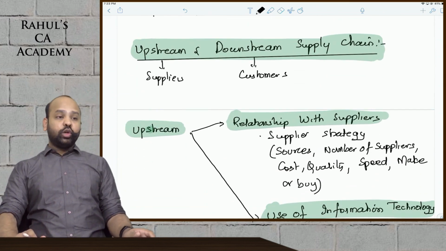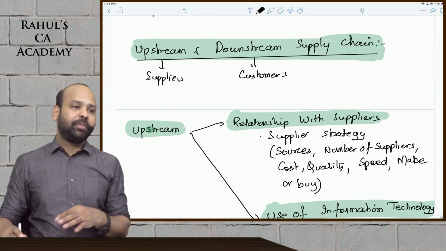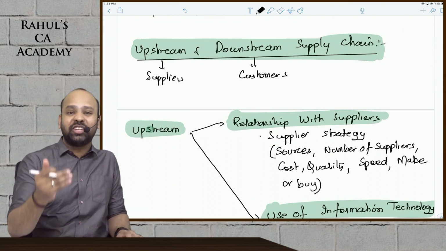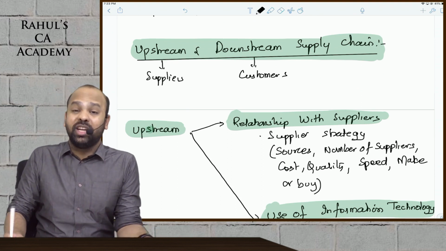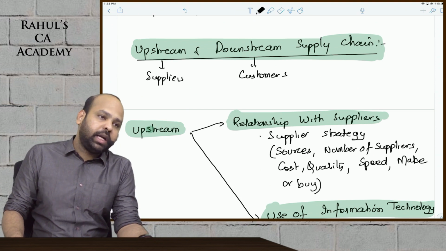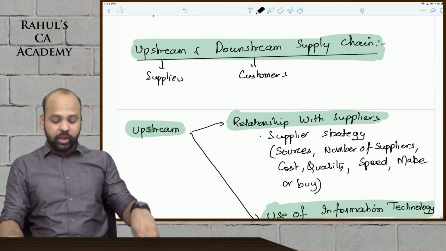Now guys, there are two types of supply chains as such, guys. You have upstream supply chain and downstream supply chain. Upstream supply chain, beta, talks about the relationship, guys, with the suppliers. Downstream supply chain, beta, is basically talking about the relationships with the customers. I repeat, upstream, beta, is the relationship with your suppliers as such, and downstream is with your customers.